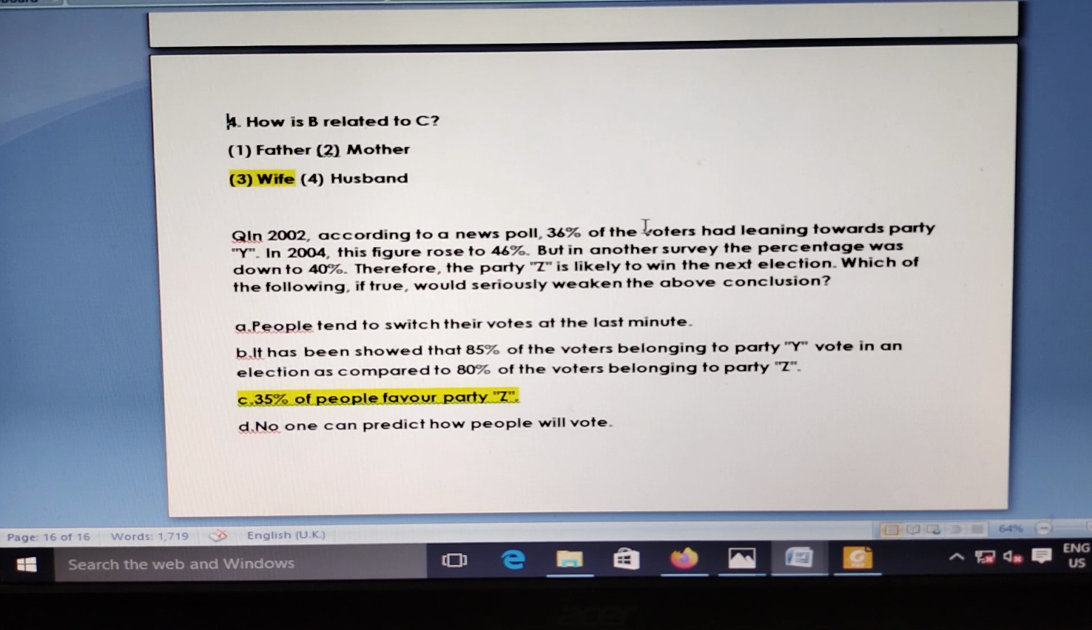You see the SNAP test. In the SNAP test, this logical conclusion type is very, very ambiguous. The questions are not consistent; they are only confusing. If this type of question is asked, please check, make a statement, then make a conclusion. Here in the same question, 35% of people voted to favor party Z, and this will seriously weaken the above conclusion.